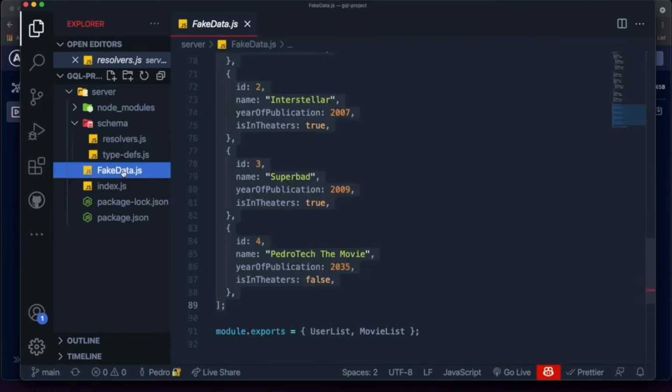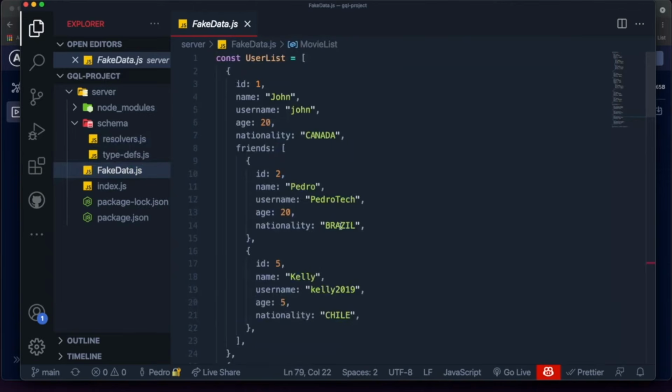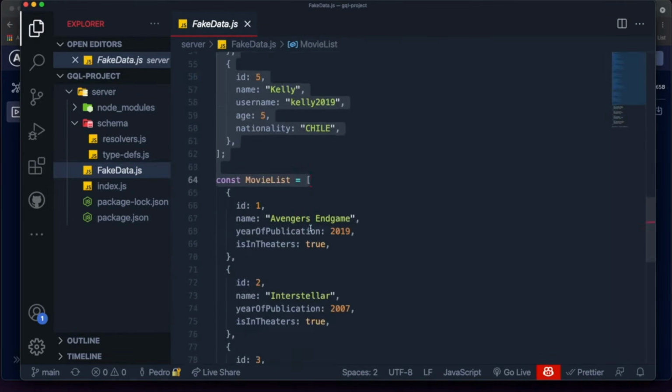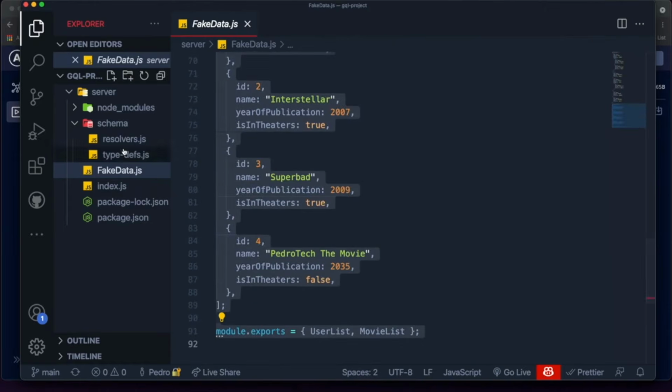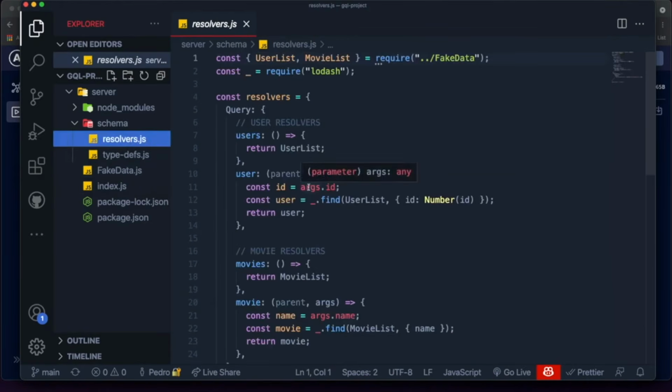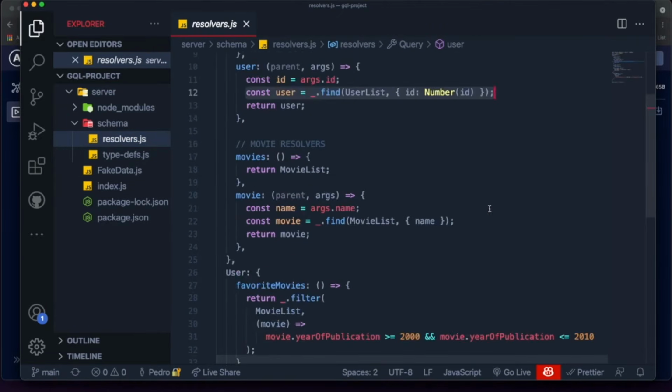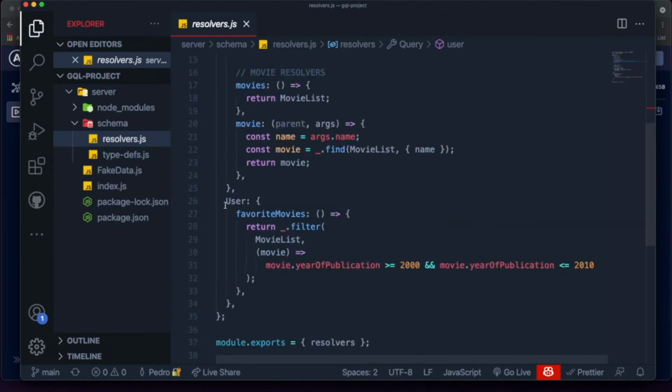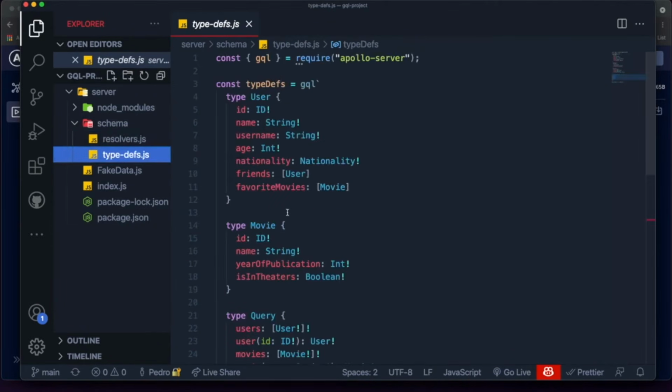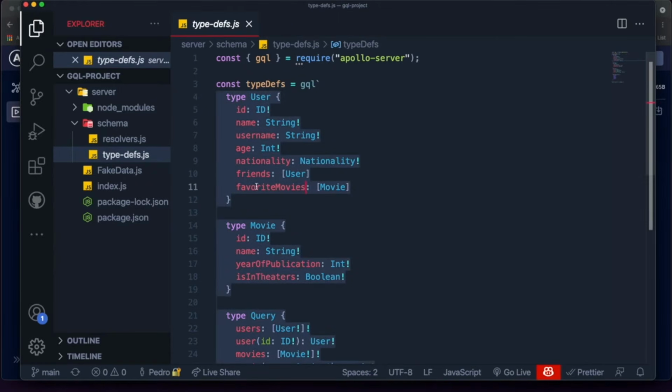We're currently using this fake data list over here, which just contains a list of users for the user list. And there's also a movie list. And the resolvers basically just use that list to deal with the data, depending on what they want to return. And we also have a resolver for the favorite movies field inside of user, which, if you don't remember from the last episode, is important because favorite movies is a field inside of user which doesn't return a basic type already existent in GraphQL.